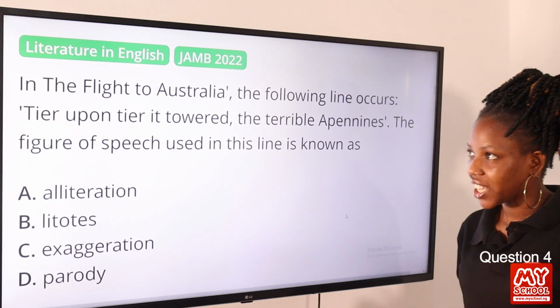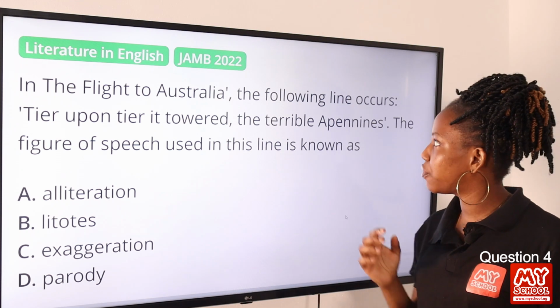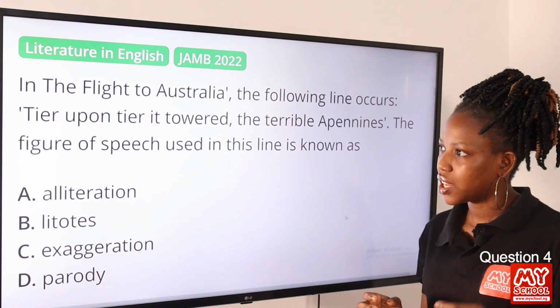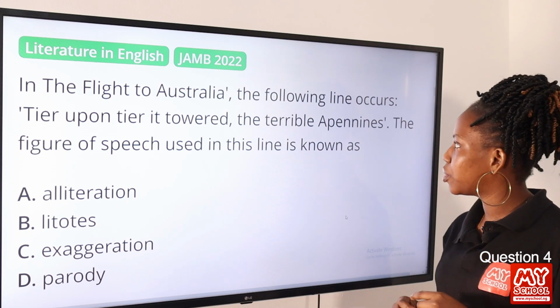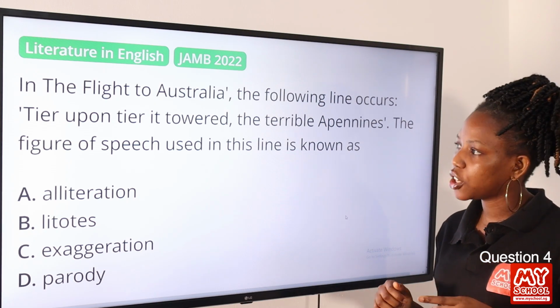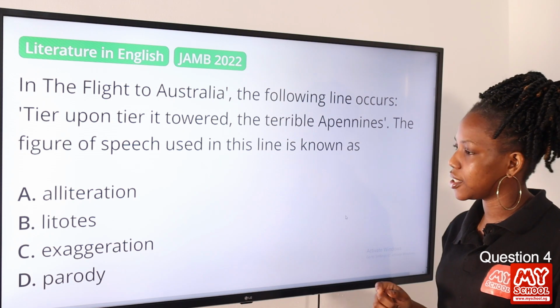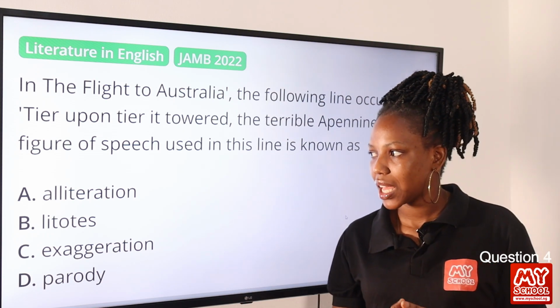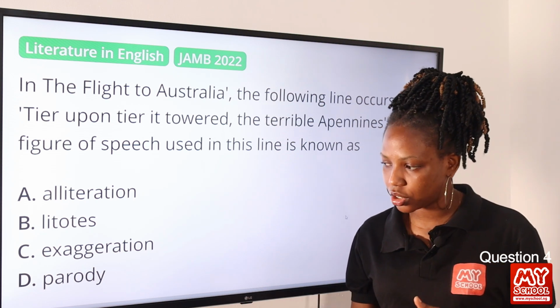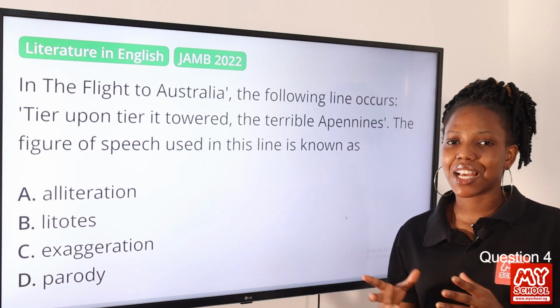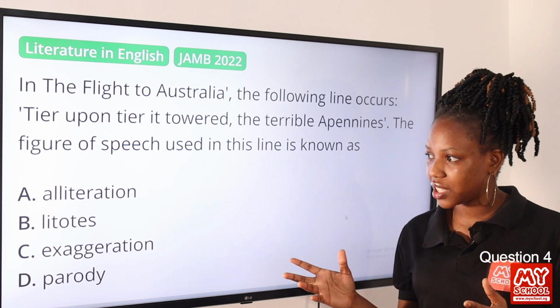Question 4. In The Flight to Australia, the following line occurs: "Tear upon tear it towered, the terrible Apennines." The figure of speech used in this line is known as dash. Option A, alliteration. Option B, litotes. Option C, exaggeration. Option D, parody. The answer to this question is obviously alliteration.